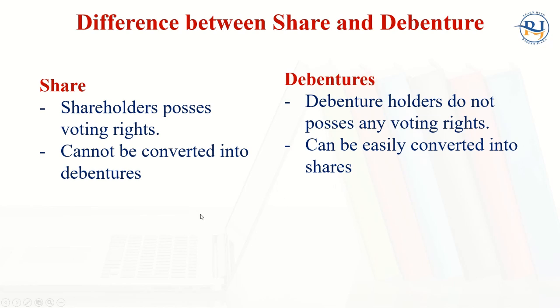It means that if someone has shares of the company, they are considered an owner of the business, right? And if the owner wants to convert those shares into debentures, that is not possible. But on the other side, outsiders having debentures, who have given money to the company, can convert the debentures into shares. It means they can become owners of the business by converting debentures into shares and become shareholders instead of debenture holders.